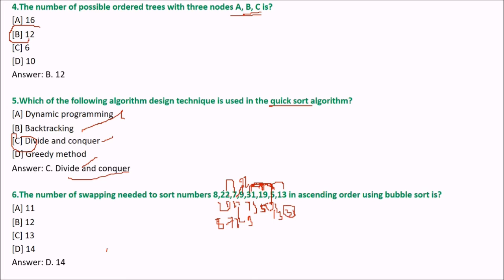So the number of exchanges we have done, you might have computed it by now. So this is one pass. This is the number of swaps needed to sort in ascending order, and this is just one pass. We have taken certain swaps. So you just try it by yourself. The answer will be 40. This way we'll get the bubble sort.